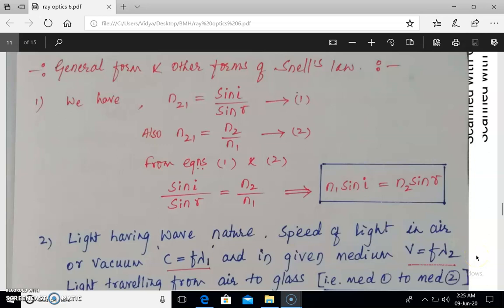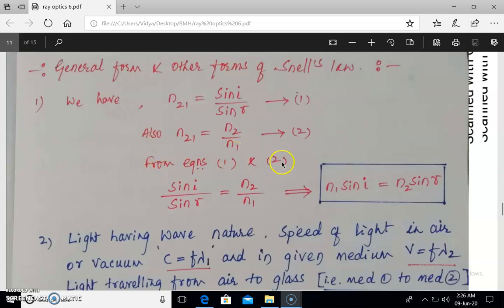Hello students. In continuation with ray optics, the general form and other forms of Snell's law. The refractive index of the second medium with respect to the first medium is the ratio of the sine of the angle of incidence to the sine of the angle of refraction, that is equation 1. And we have also deduced that the refractive index of the second medium with respect to the first medium is also the ratio of the absolute refractive index of the second medium to that of the first medium.